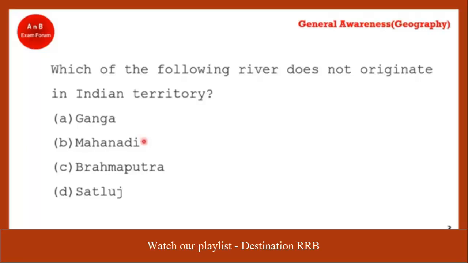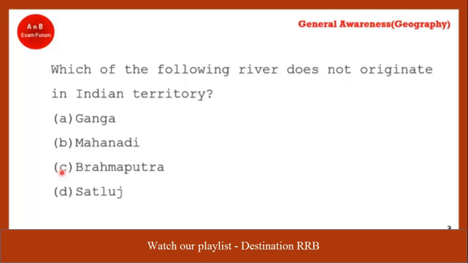Mahanadi originates in Chhattisgarh, Dandakaranya. Satluj originates again from Uttarakhand. And this Brahmaputra, it originates from which glacier? Chima-Dangye glacier, right? It is in Tibet. So the correct answer is option C, Brahmaputra. Just note it down, students.